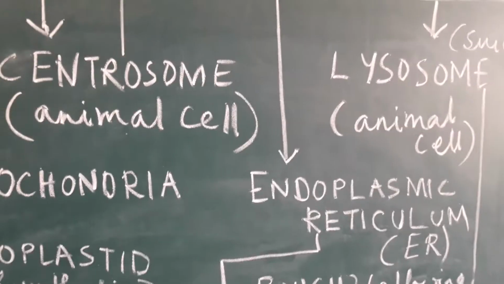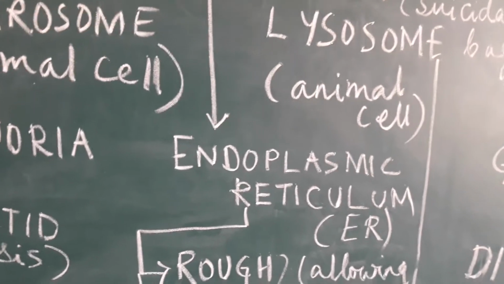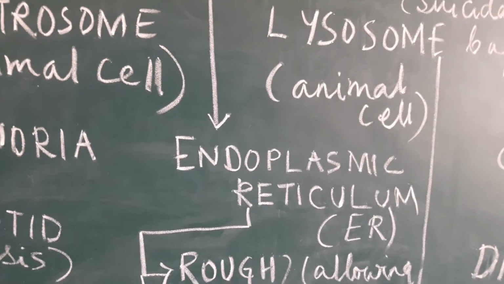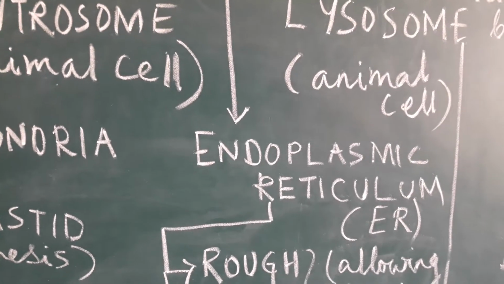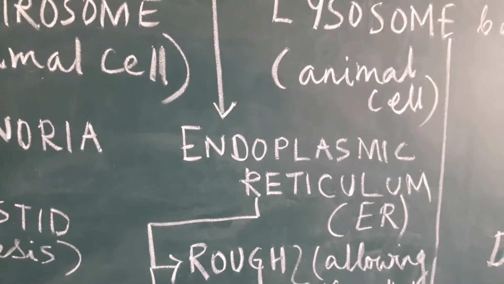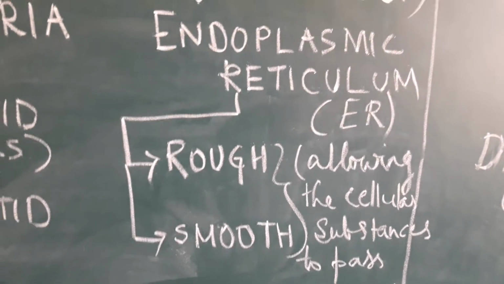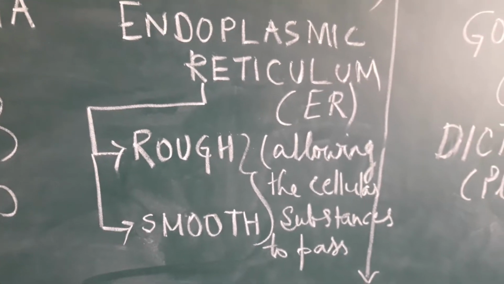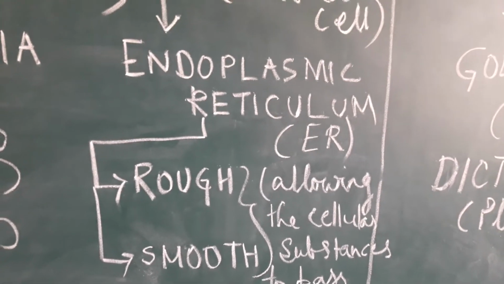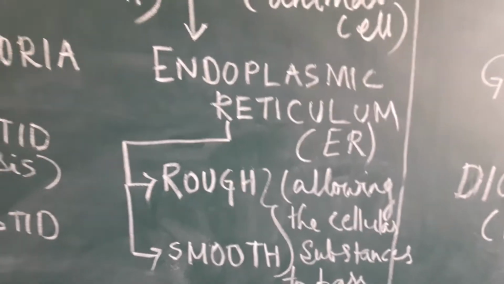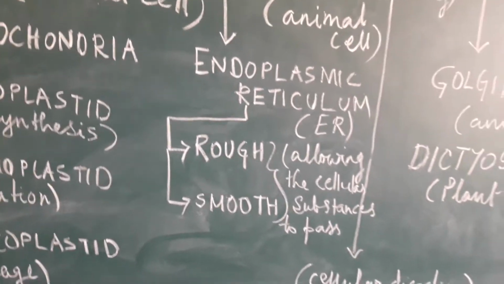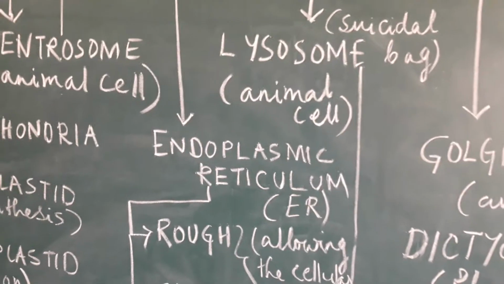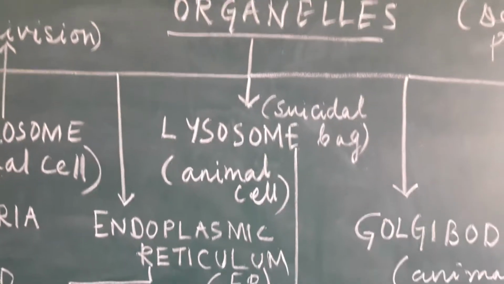The following part is the endoplasmic reticulum. In short, we also call it ER of the cell. Now this ER is available in two types. One is called rough endoplasmic reticulum, rough ER, and another one is called smooth ER. Now why actually they are called rough and smooth, that also I will explain to you. But first let us finish what are the different categories of the living organelles.